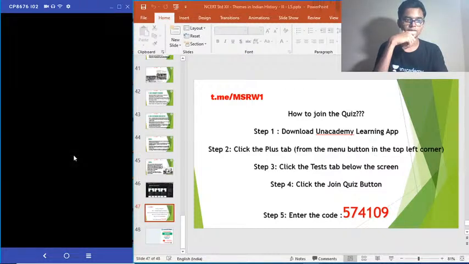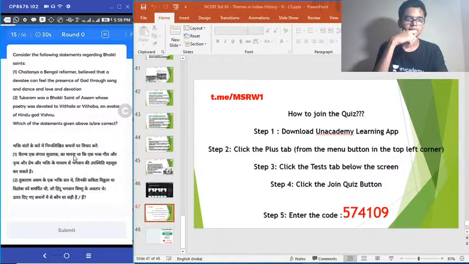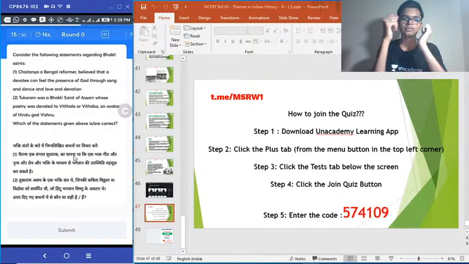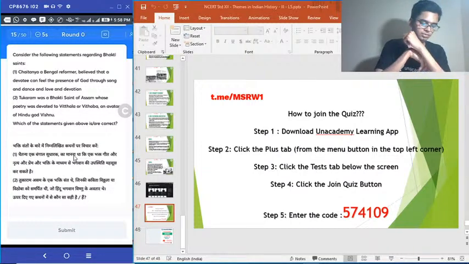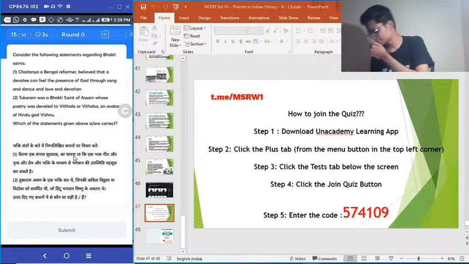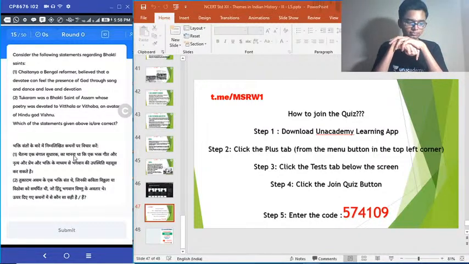Question number 15 is going on. Consider the following statements regarding Bhakti saints. 1. Chaitanya, a Bengal reformer, believed that a devotee can feel the presence of God through song and dance and love and devotion. Second one, Tukaram was a Bhakti saint of Assam whose poetry was devoted to Vittala or Vitobha, an avatar of Hindu god Vishnu. Choose the correct answer.